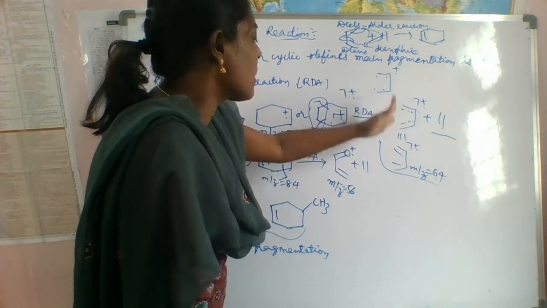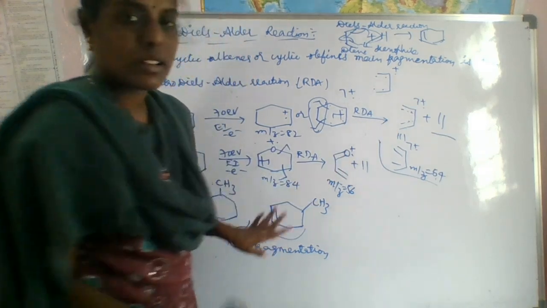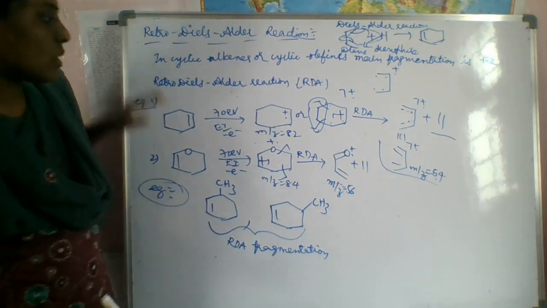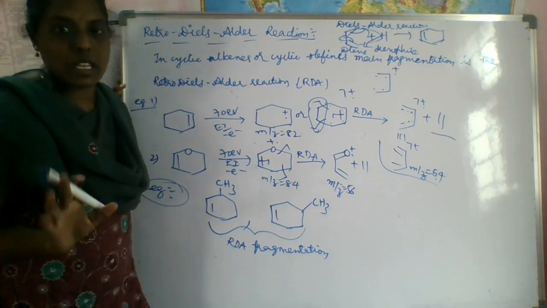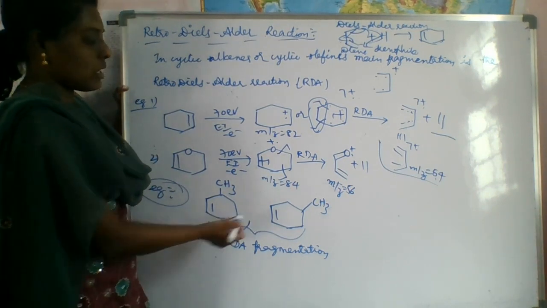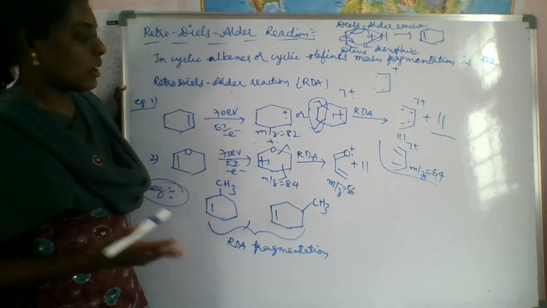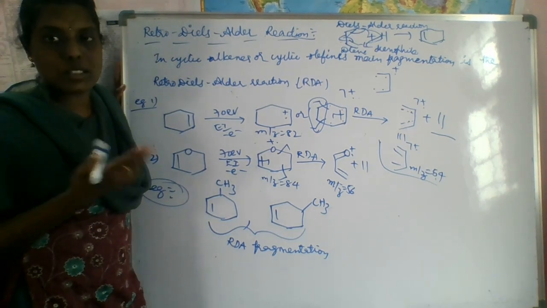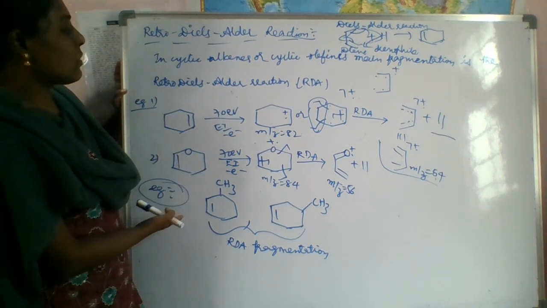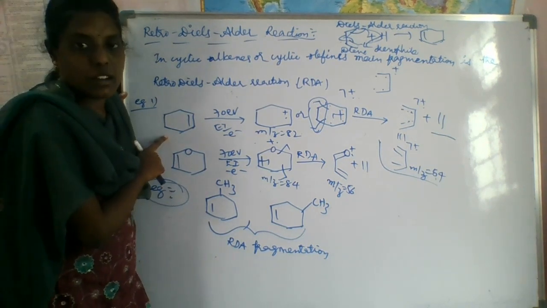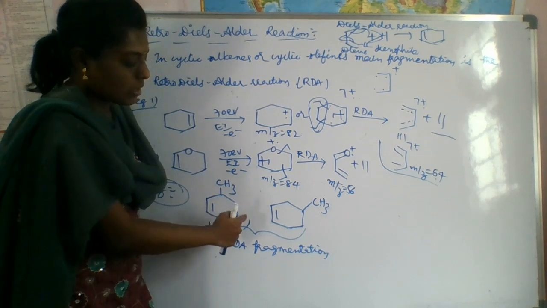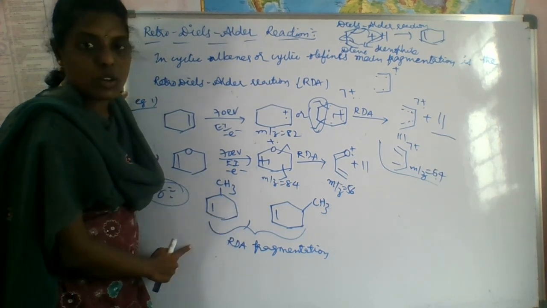Only the difference is that CH2 is there, here oxygen is there. The remaining will be the same. And these are two molecules you have to practice on your own. Then you will know what fragmentation method we have to follow for these cyclic alkenes. So practice these two molecules yourself.